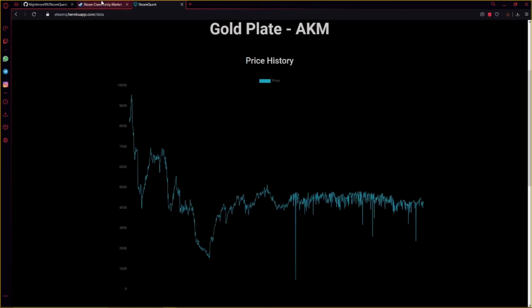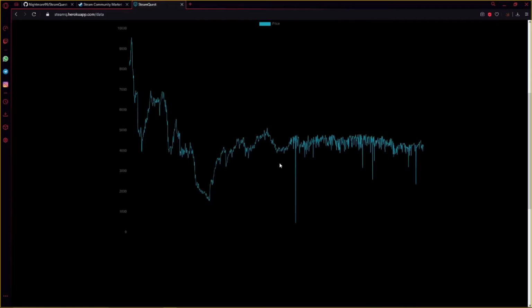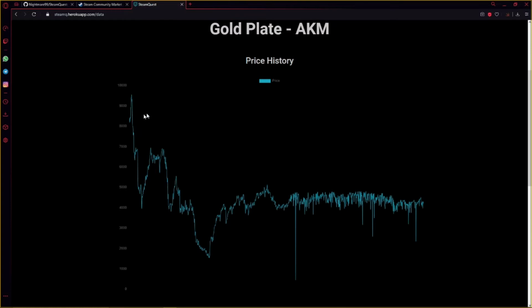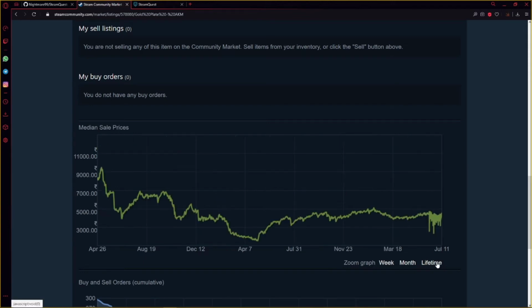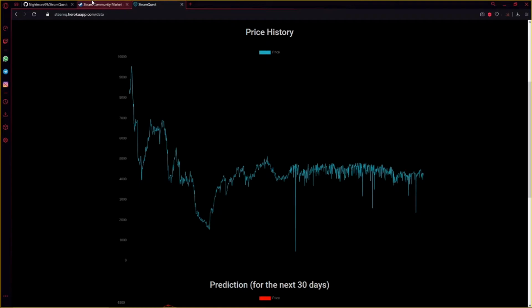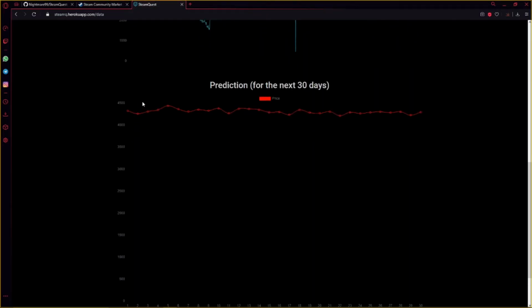Now we can see the same price history graph that we saw over here. Like, we have the price history for the entire duration since this item was released. So if I look at this, now you'll notice the two graphs look pretty identical. Now this is our prediction for the next 30 days for this item.